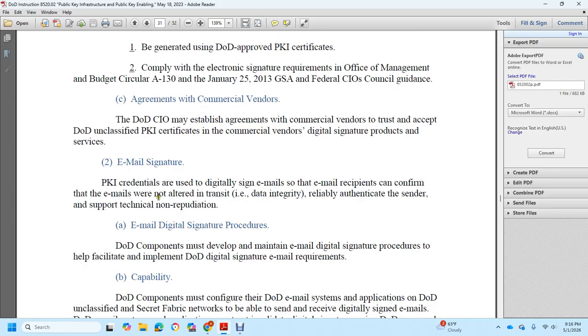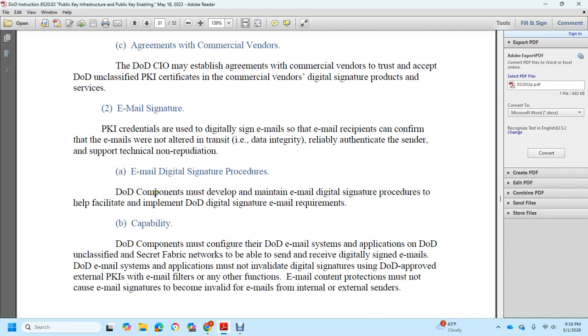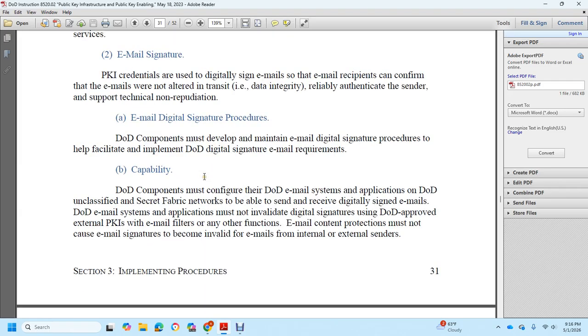Email signature: with public key infrastructure use of digital signature in email, the email recipient can confirm the email is not altered in transit, tagged with integrity and reliability, authenticating the sender and supporting technical non-repudiation. DoD components must develop and maintain email digital signature procedures with a help facility to implement the DoD digital signature email requirements and capability.